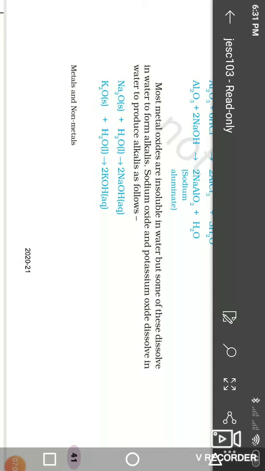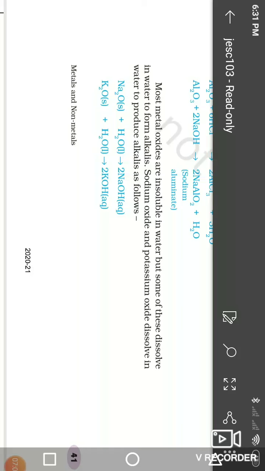Oxides of metals are basic in nature. Why are they basic in nature? When oxides of a metal dissolve and react with water, they form metal hydroxides.